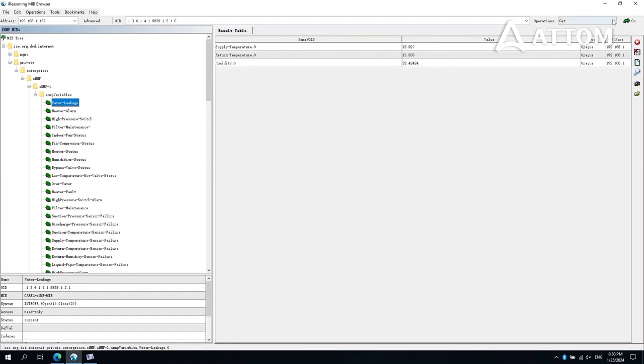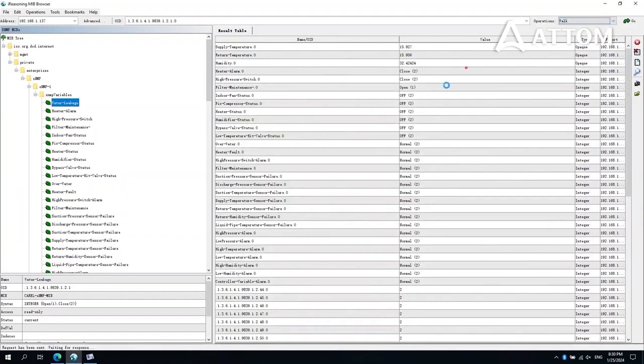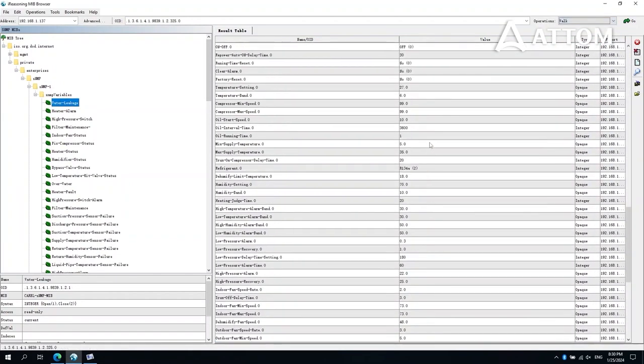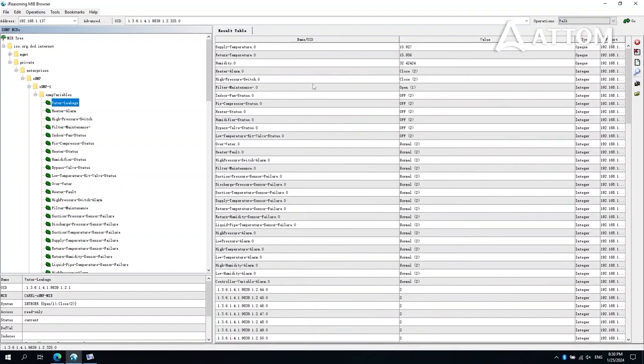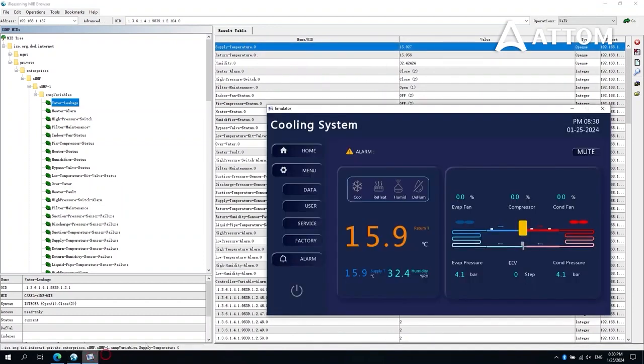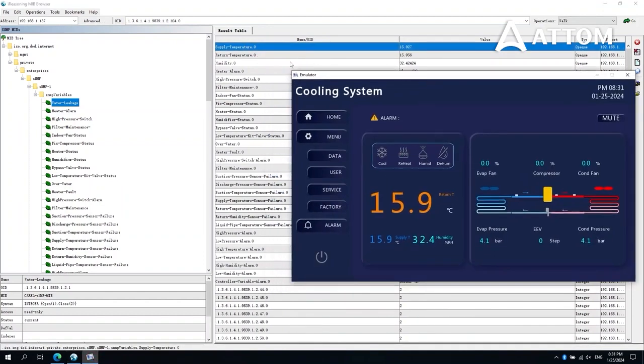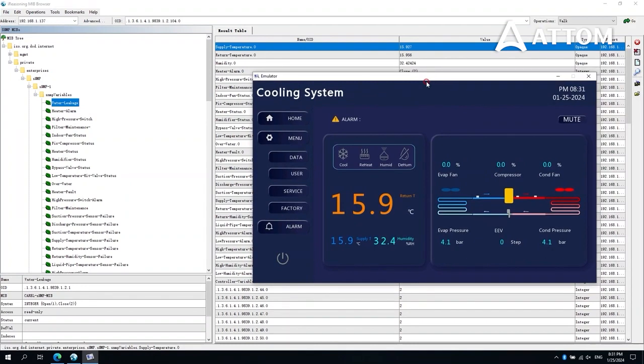Of course, we can also click Walk to list all parameters starting from the first data. All parameters can be compared with the display screen of the air conditioner. That is how to commission HVAC cooling unit SNMP.